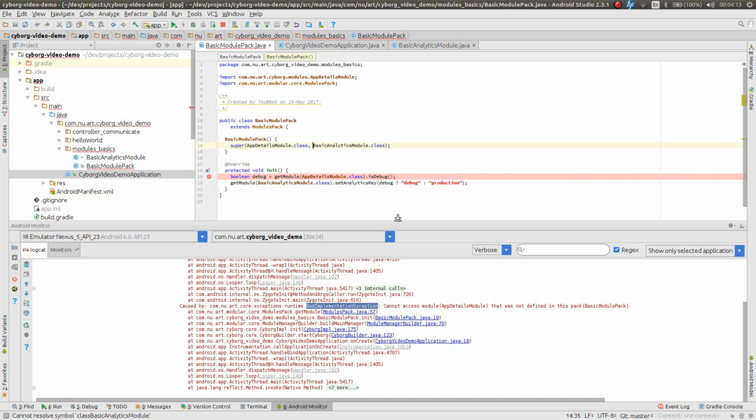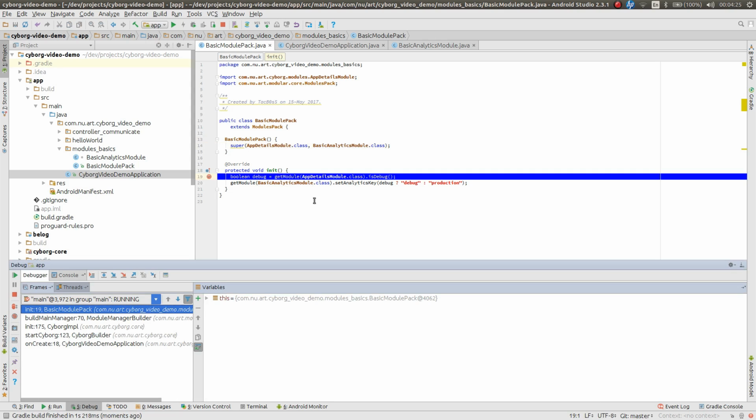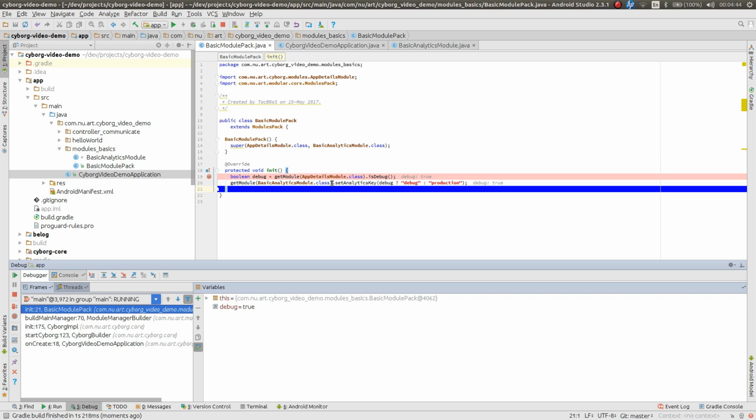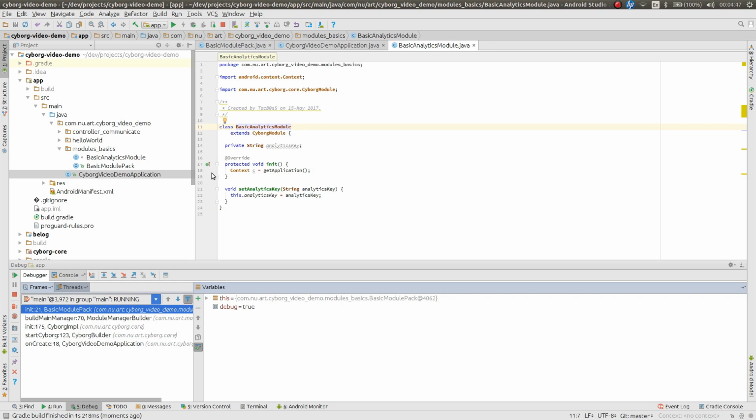We would add it here, and we'll try to run this again. This time we'll run it in debug. And here we go. We got to the basic module pack. We're in the initializing function, and we just step over, and we see our debug is true because this is a debug version. We set the analytics key in the basic analytics module to debug, so we just do that. And let's add a breakpoint to the init function of the basic analytics module. And let's run this. Let's let it run.